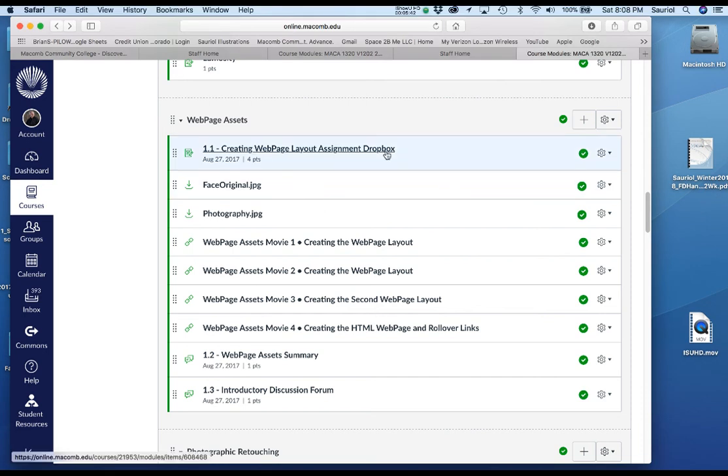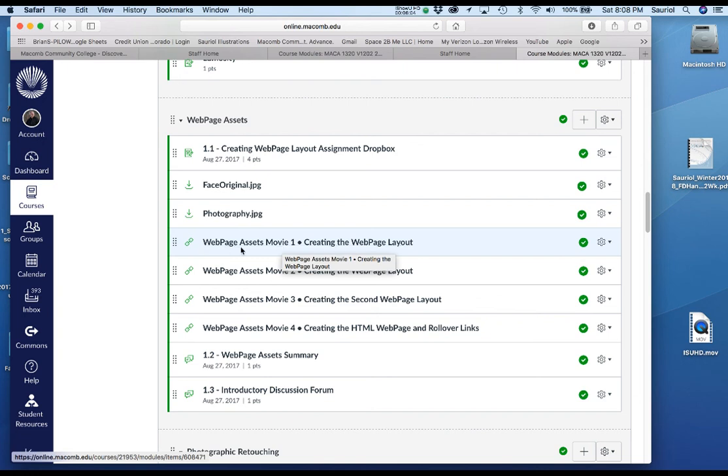Now, each one of these is constructed the same way. You have a Dropbox, which is where you put your correctly named assignment when you're finished. All of these items here are what you need to download to do the assignment. And then I have my movies, which will guide you through the assignments. There are no PDF files. I don't like PDF files.